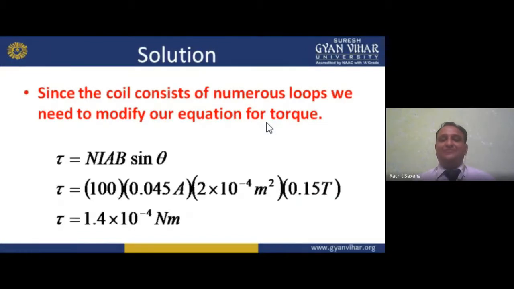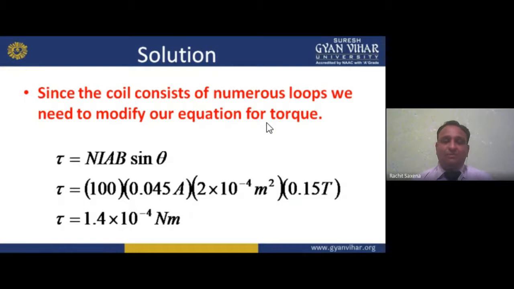Now see here, my dear student, since the coil consists of numerous loops. I already told you that the previous equation is for one loop, that is IAB sine theta. If theta is not given, we can consider it as IAB. If the angle is not given, we can consider that it is basically the plane, so we consider theta as 0 degree, theta as 90 degree.